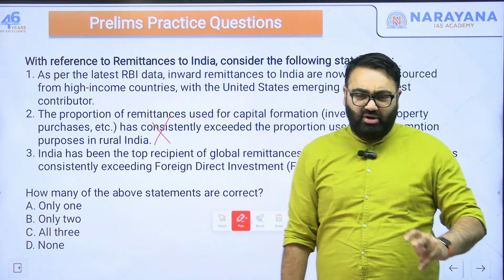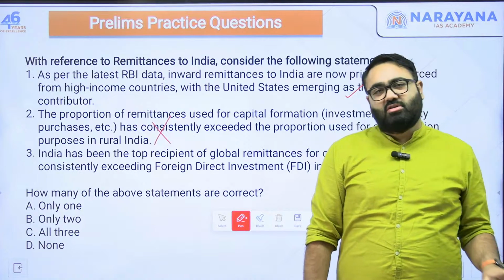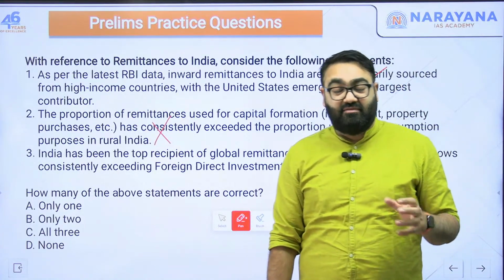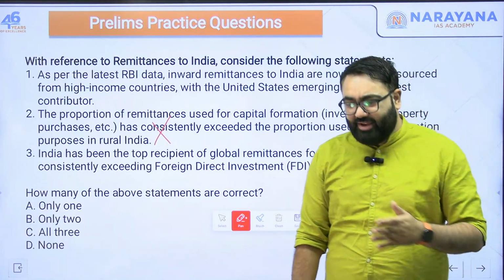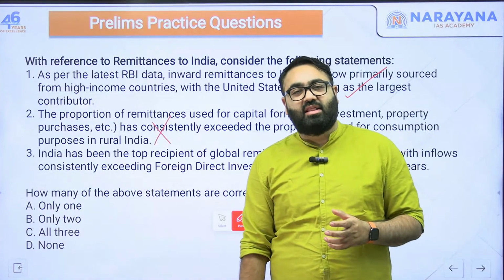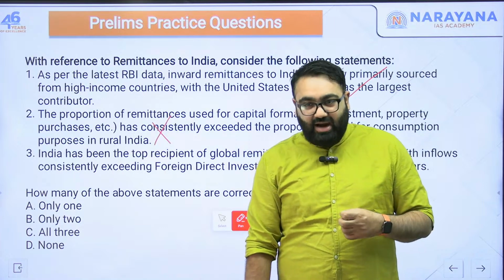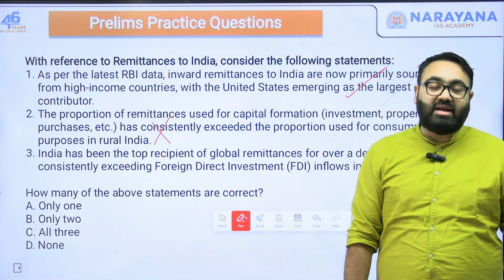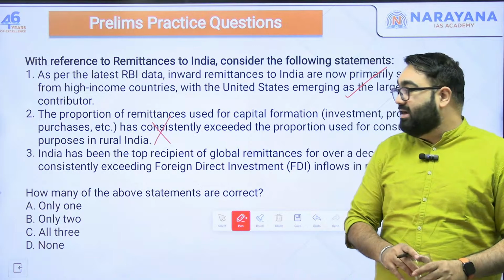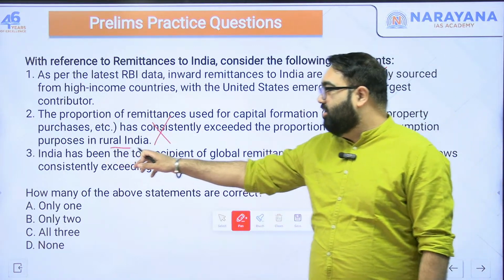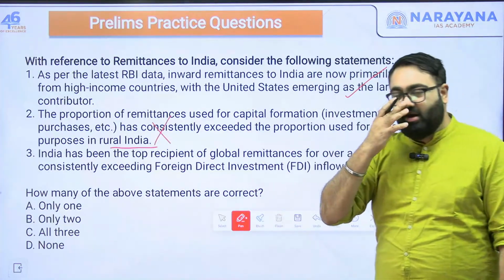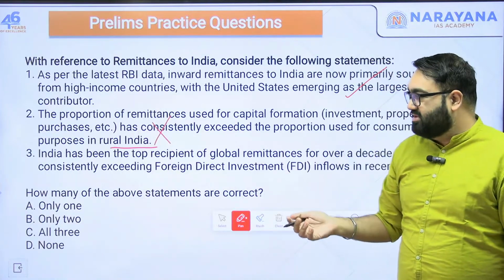So RBI, for example, also tracks how the money that is coming from remittances is being spent. Not the minute data, but just the overall themes of in which particular area you are spending most of the money that you are getting in the form of remittances from your relatives outside. As per that, a lot bigger money is spent in the consumption field by rural India, and not in building some infrastructure.